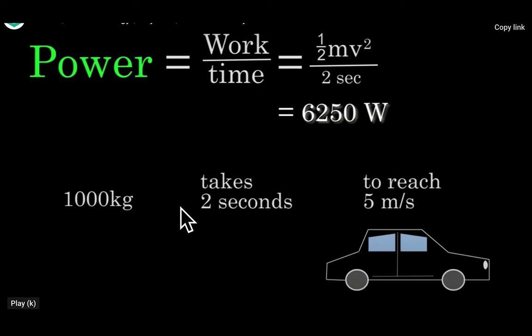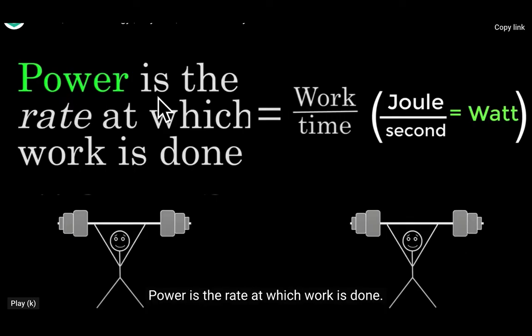You know energy is also considered as work. So work is equal to the formula of kinetic energy, half mv square. Half m is 1000, v is 5, and time is 2. When we substitute these values, we get the power 6250 watt. Power is the rate at which work is done, that is work upon time, which is joule upon second, which is equal to watt.